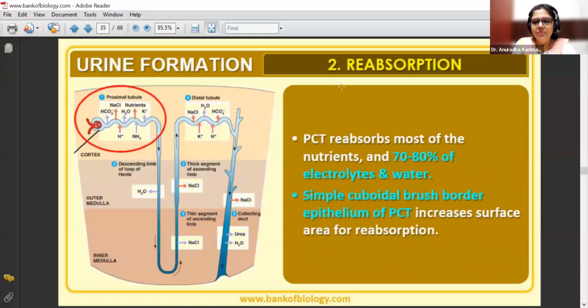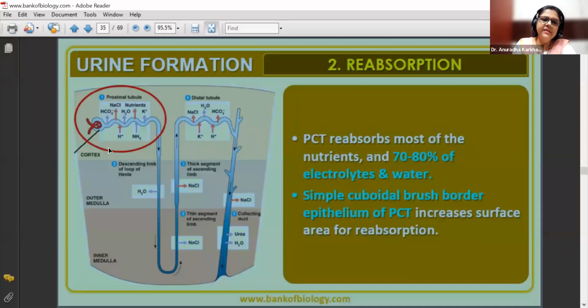PCT reabsorbs most of the nutrients, that is 70 to 80% of electrolytes and water. Simple cuboidal brush border epithelium of PCT increases the surface area for reabsorption. So maximum reabsorption is done in this PCT region, as you can see over here. Correct?